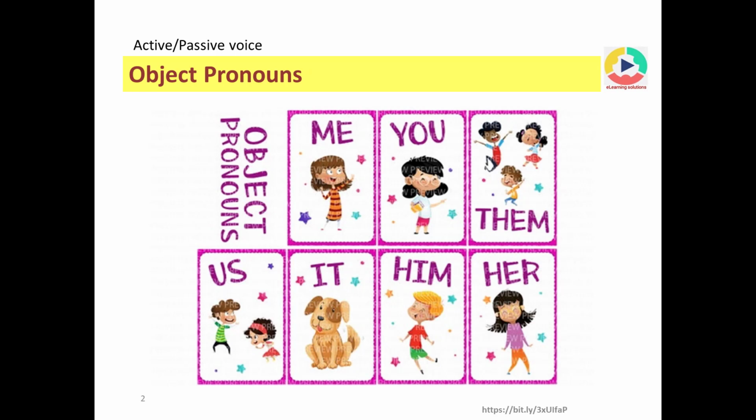Now there are object pronouns: me, you, them, us, it, him, her. These are all object pronouns.